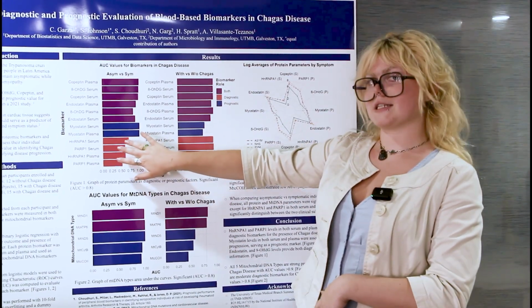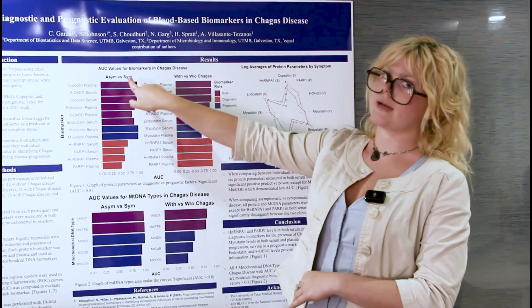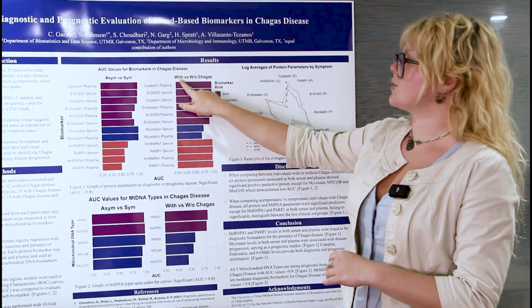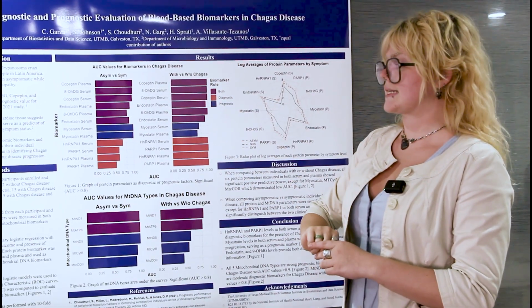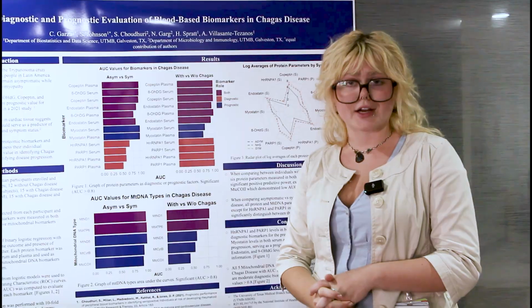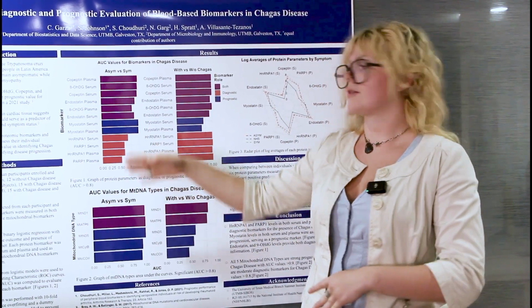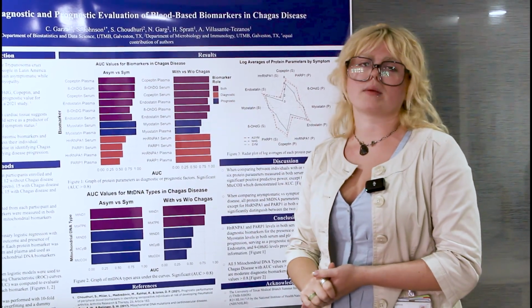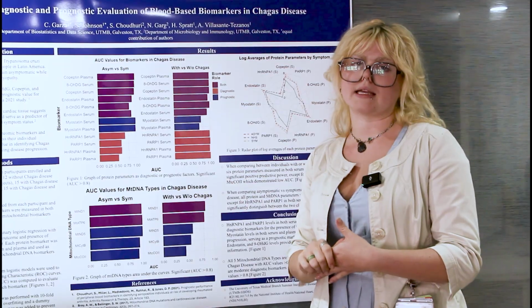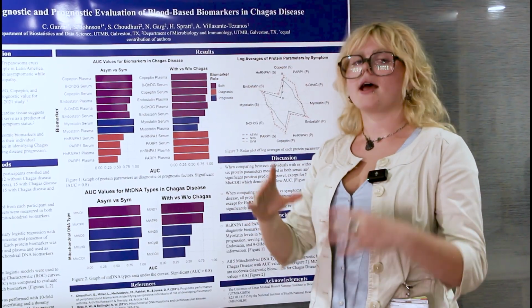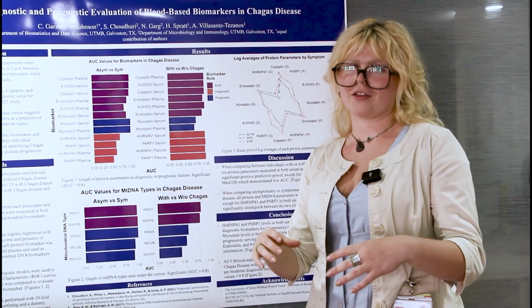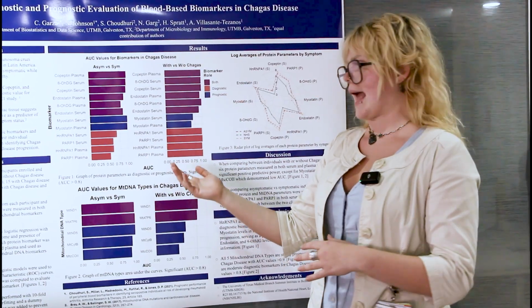there was a significant difference between individuals who are asymptomatic and symptomatic, or individuals who did or did not have Chagas disease. So we used binary logistic regression, single predictors with these two binary outcomes. From that we found the predicted probabilities. We developed some ROC curves, and from those ROC curves we found the area underneath the curves, which is what we were able to interpret in the end.